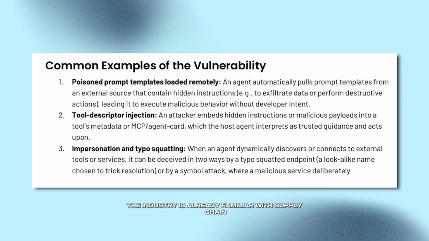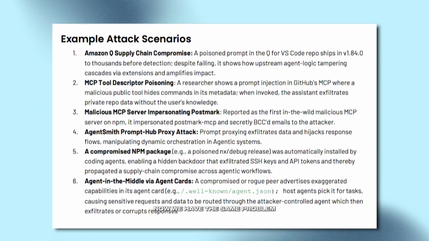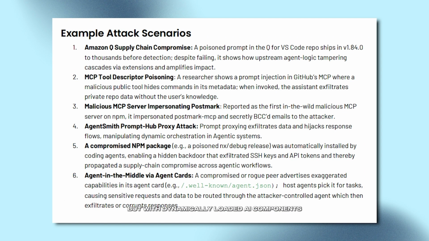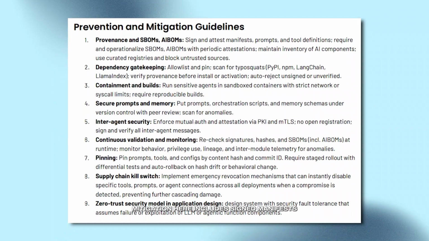The industry is already familiar with supply chain attacks in software packages. Now we have the same problem but with dynamically loaded AI components. Mitigation here includes signed manifests, curated registries, dependency pinning, sandboxing, and kill switches for compromised components.